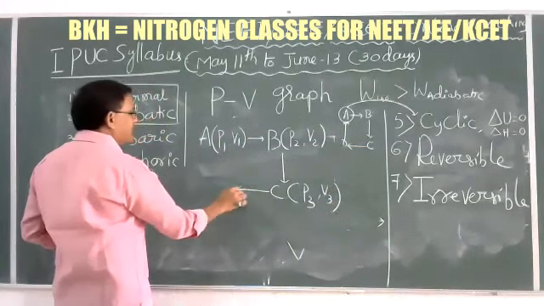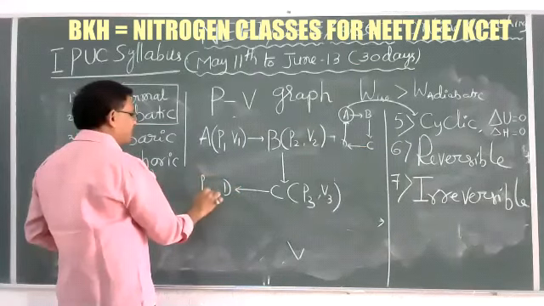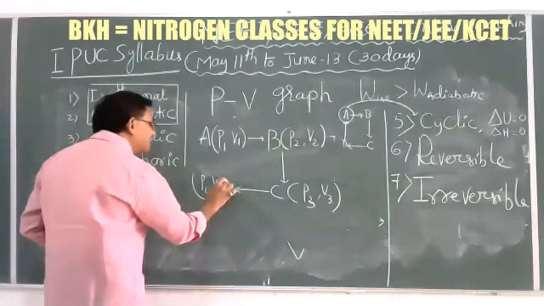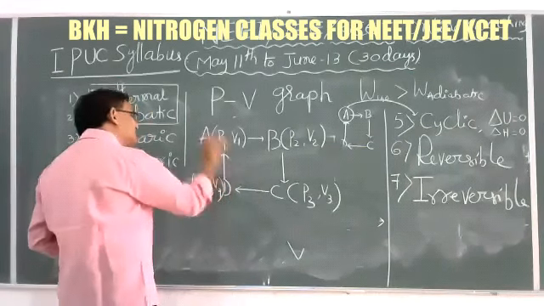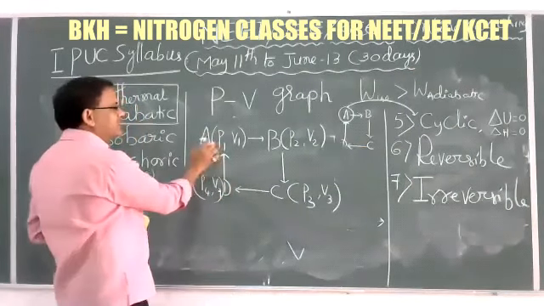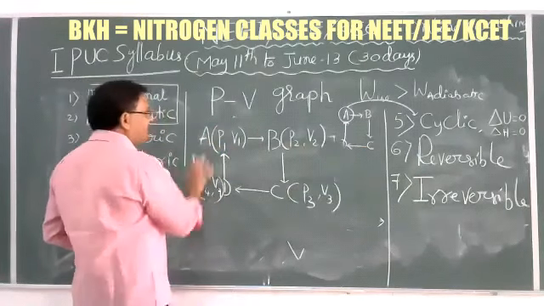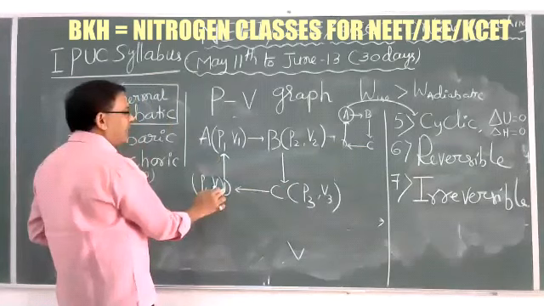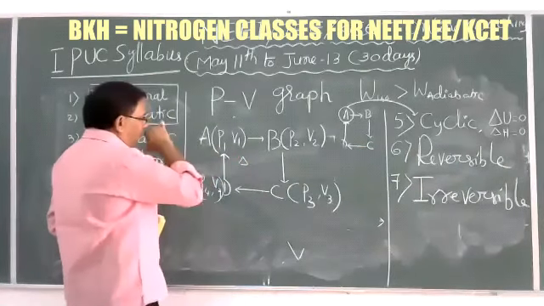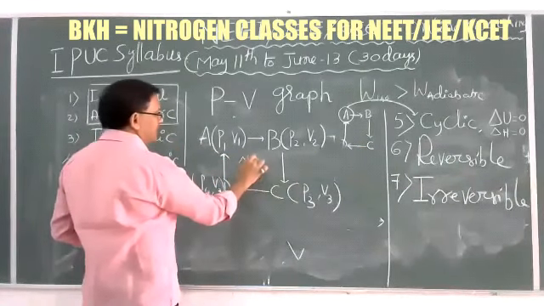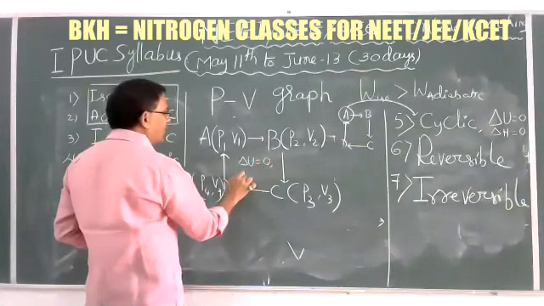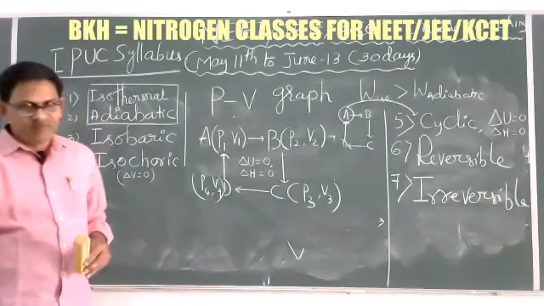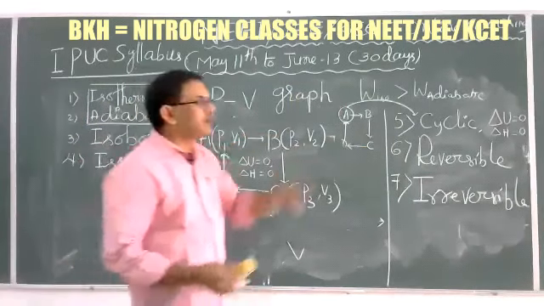And here D has pressure P4 and volume V4. Then it finally comes to its original state again. So in such a cyclic process, A to B, B to C, C to D, and again D to A, delta U is equal to 0 and delta H is equal to 0. This is about the cyclic process.